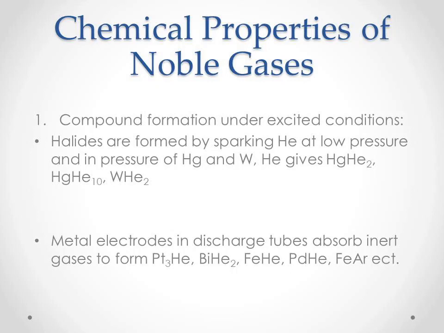Helium, by electric discharge or electron bombardment, gets excited and promotes one electron from the 1s orbital to the empty 2s orbital.